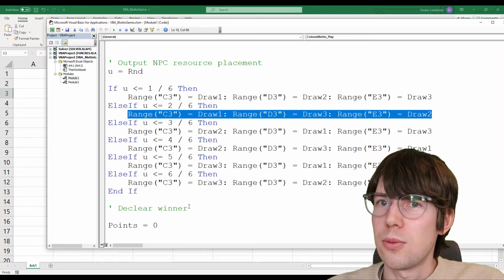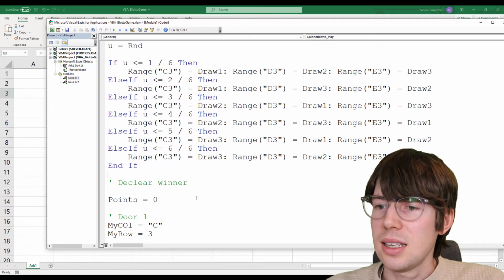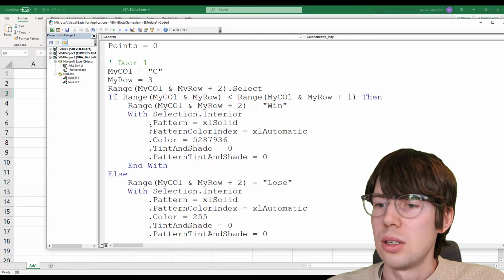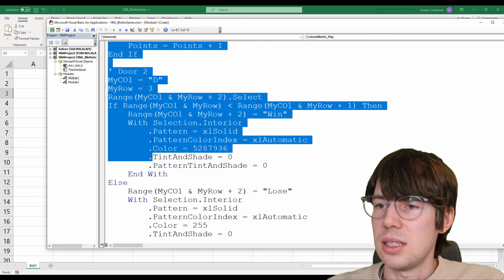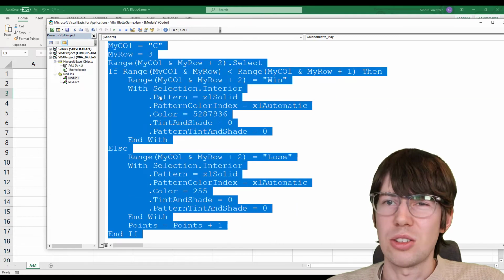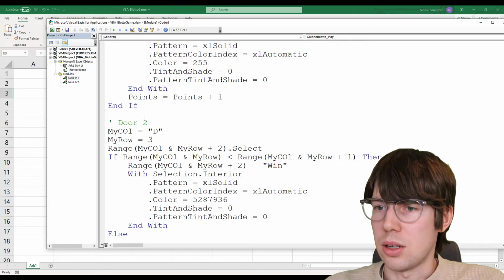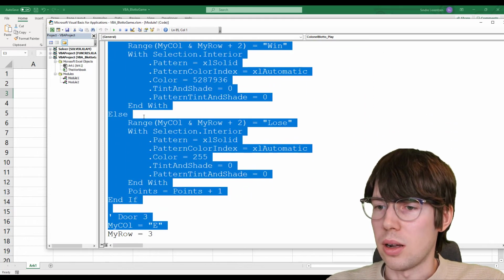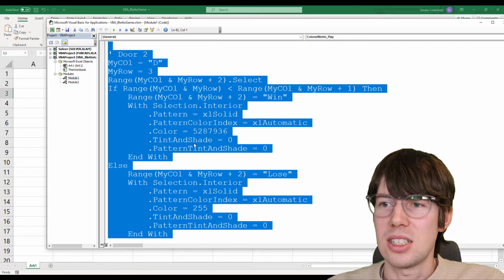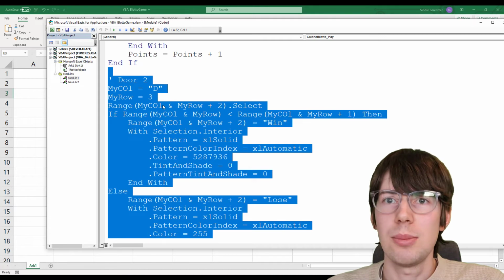Pretty straightforward. And next, I have basically 3 snippets of code which are pretty similar. For door number 1, I'm going to explain it. And then for door number 2, again, basically the same script. The only thing that's changing is which cell I'm looking at.